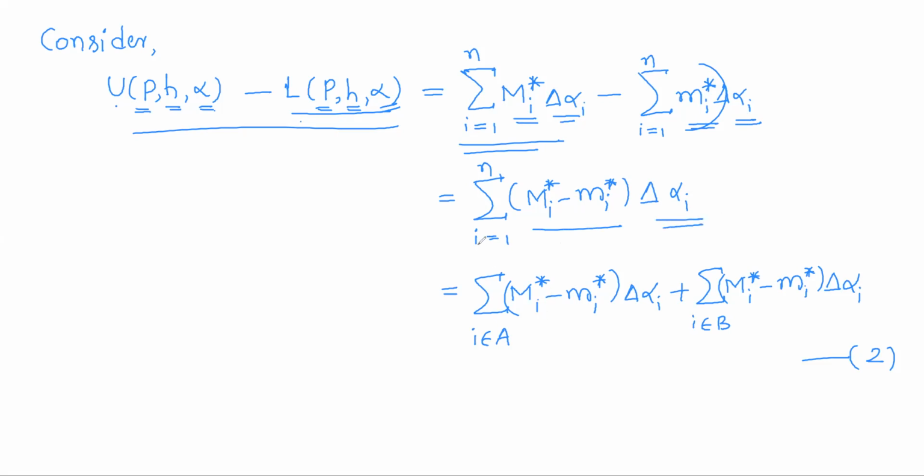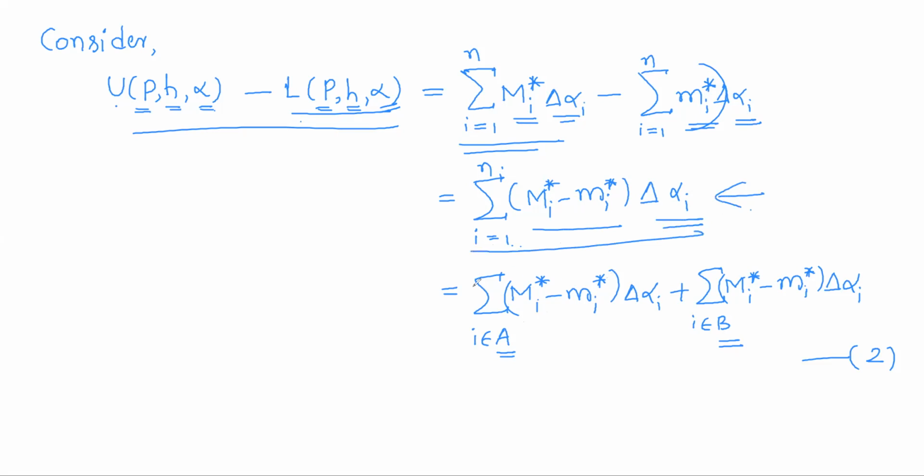Now all the indices from 1 to n can be segregated into two sets. The indices from 1 to n are separated using the sets A and B. Some indices will be in A and the remaining indices will be in B. So if I add these two summations, finally you will get once again the summation from 1 to n.